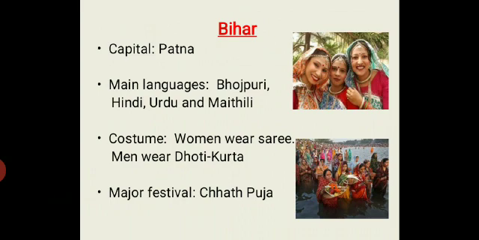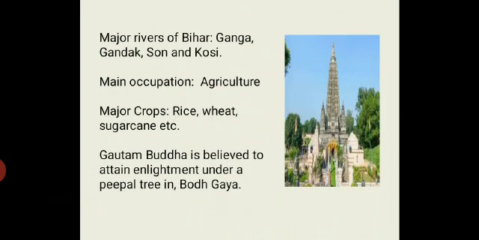Next state is Bihar. Capital of Bihar is Patna. Main languages spoken here are Bhojpuri, Hindi, Urdu, and Maithili. Women wear sari and men wear dhoti kurta. Chhath Puja is a major festival of Bihar. Major rivers of Bihar are Ganga, Gandak, Son, and Kosi. Main occupation of people is agriculture. Main crops grown in this state are rice, wheat, and sugarcane. Gautam Buddha is believed to have attained enlightenment under a peepal tree in Bodh Gaya.